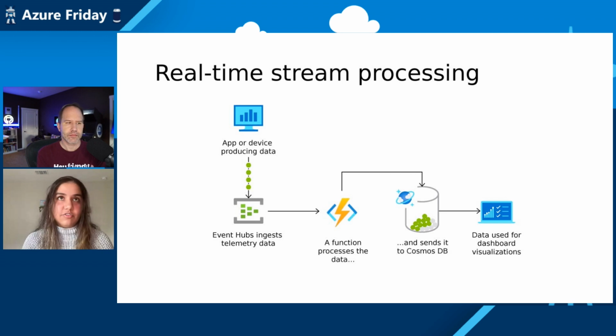And then after this, I have another example, which includes real-time stream processing. So we start off with this app or device that's producing data, and we want the end result to be a data visualization dashboard so we can make analysis on the data itself. And as you can see in this diagram, we use a function to process the data from the Event Hub and then go ahead and send it to a Cosmos database where it's ready to be used for visualizations.